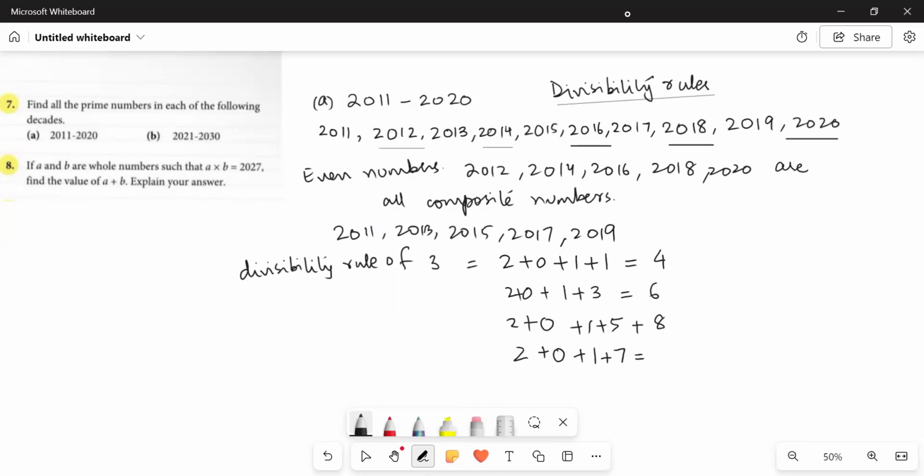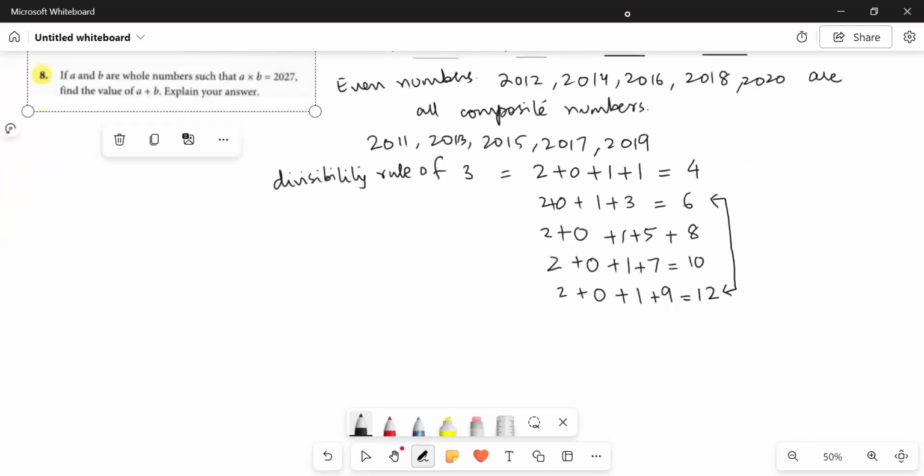And here comes 7 plus 1 plus 2 is 10. So it's also not divisible by 3. Then we have 2019 and it has a total of 12. So out of these 5, 2 are divisible by 3. Okay.